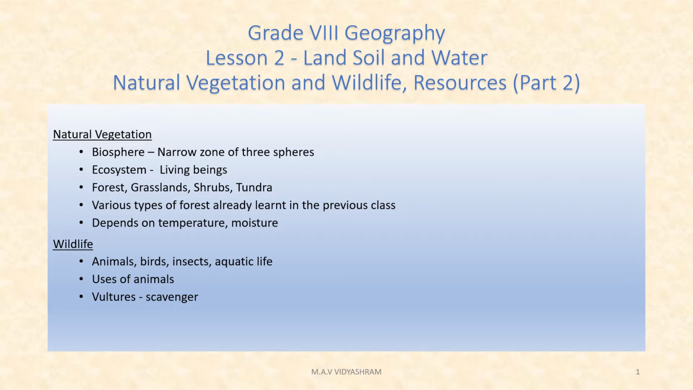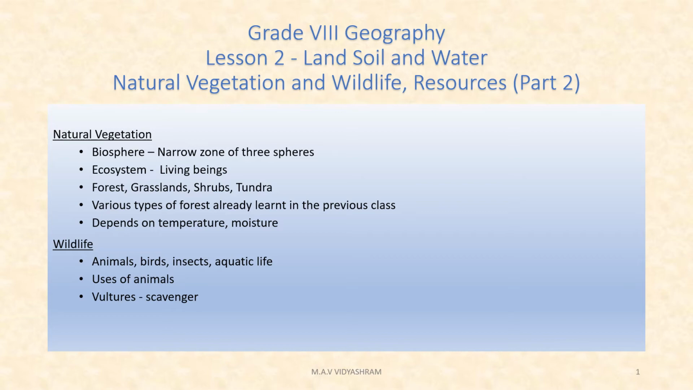What are the uses of animals? You have seen this in the lower grades. They provide us milk, meat, heat, hide, and wool. Insects like bees provide us honey, help in the pollination of flowers, and also play an important role as a decomposer in the ecosystem. The vulture was considered as a scavenger. So wildlife means animals, birds, insects as well as the aquatic life form. What they provide us: milk, meat, hide.